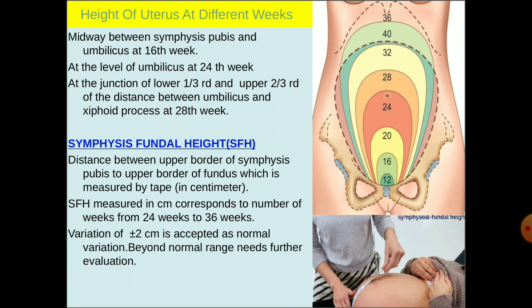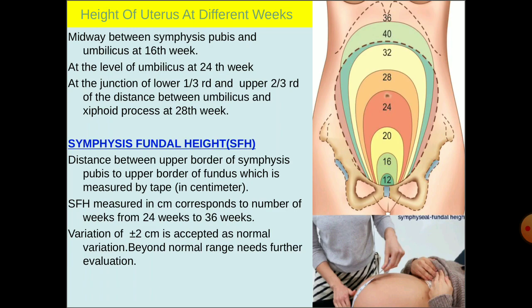Height of uterus at different weeks. This is the picture showing you the fundal height in different weeks of pregnancy. At 16th week, the fundal height is midway between symphysis pubis and umbilicus. At 24th week, the fundal height is at the level of umbilicus. At 28th week, the fundal height is at the junction of lower one-third and upper two-third of the distance between umbilicus and xiphoid process.